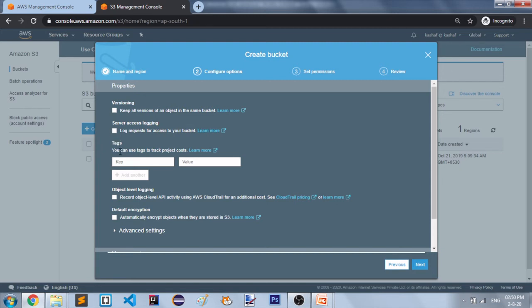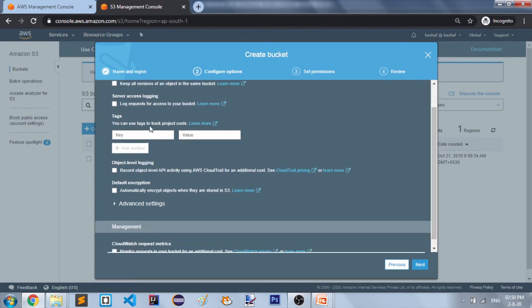After that, tags. You can use tags to track project cost, so it will be useful for costing. You can add key value pairs to your bucket, create a tag, and add more tags. The next property is object level logging. Server access logging is at the bucket level, whereas at the object level you can also enable object level logging.